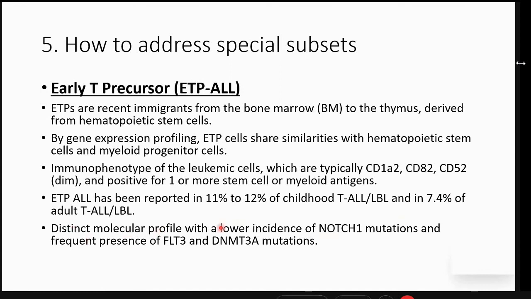They have a distinct molecular profile in which, as you may remember we had seen during the cytogenetics, more than 60 to 80% of T-ALLs are Notch1 mutated, but they have got a much lower incidence of Notch1 mutation. They have got more frequency of mutations in the FLT3 and DNMT3.